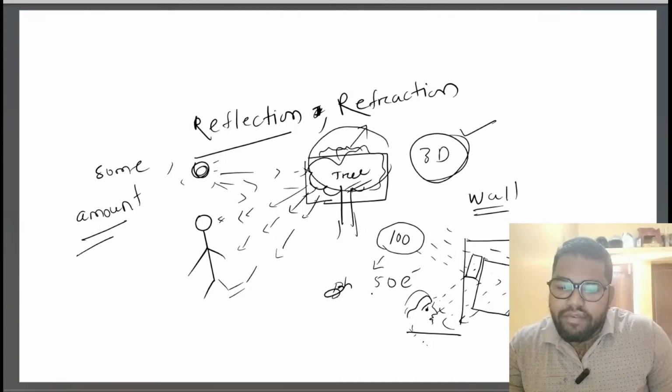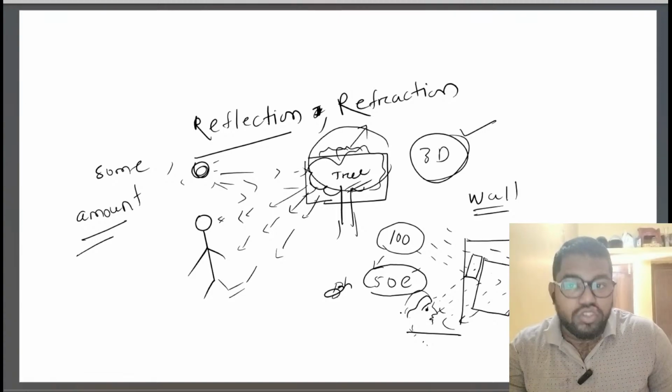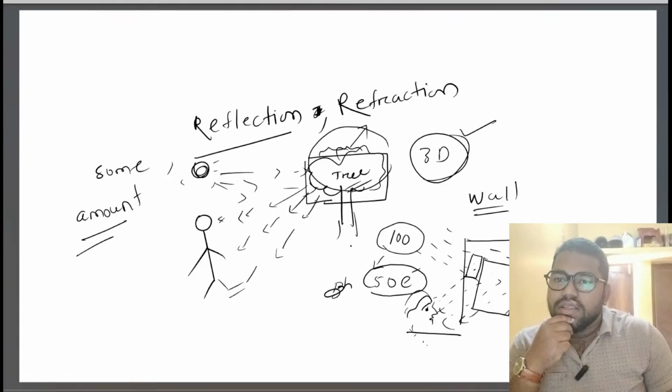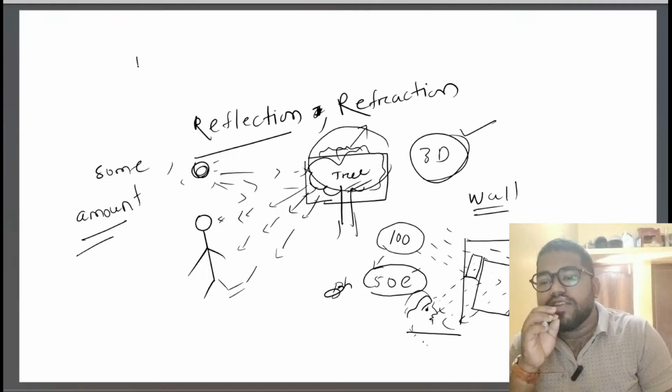And 50 electrons strike upon my eye. Yeah, but where I'm just trying to see, I'm only able to see the wall, right? And now you have the question, sir, why did this happen?